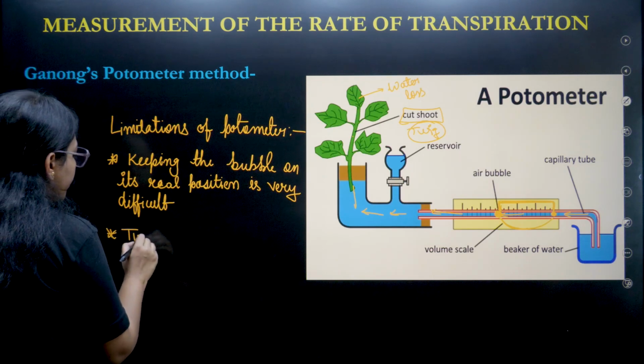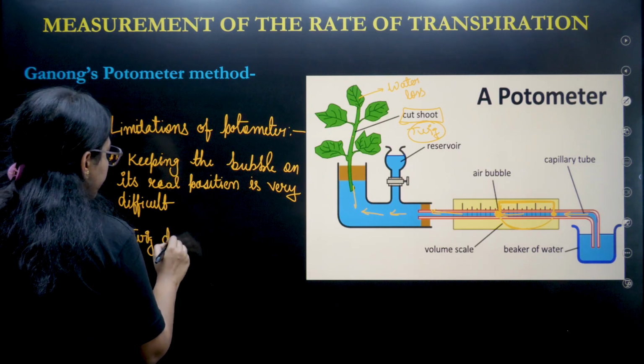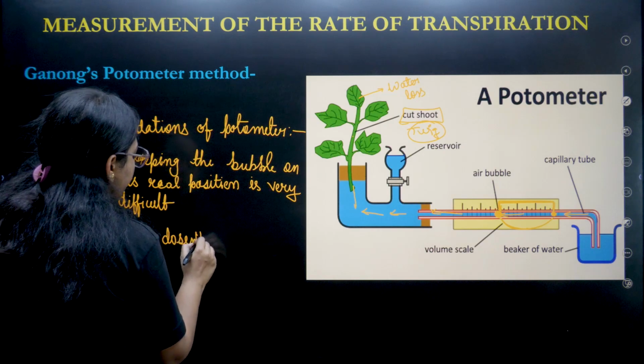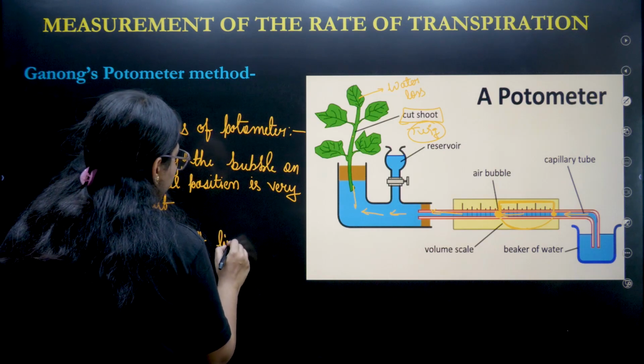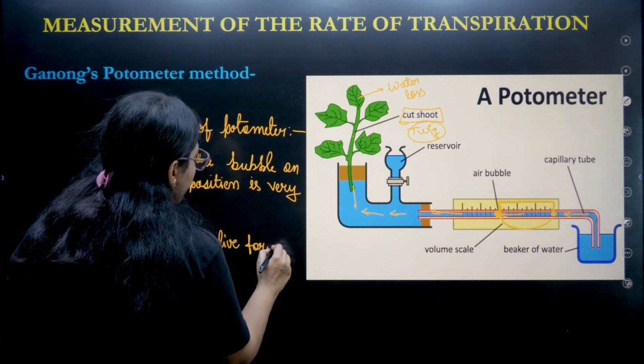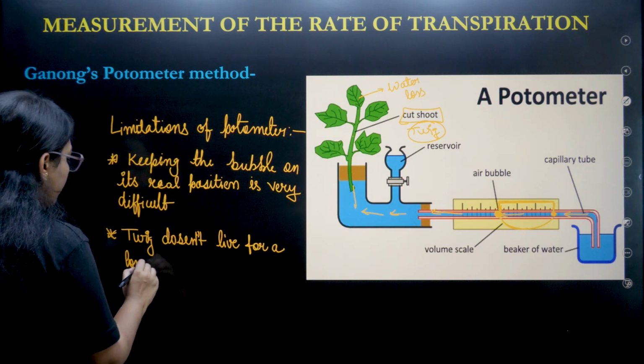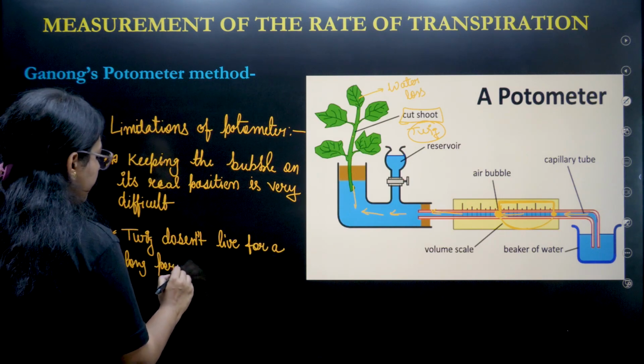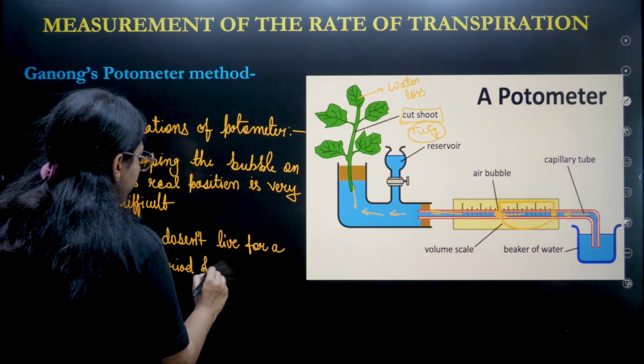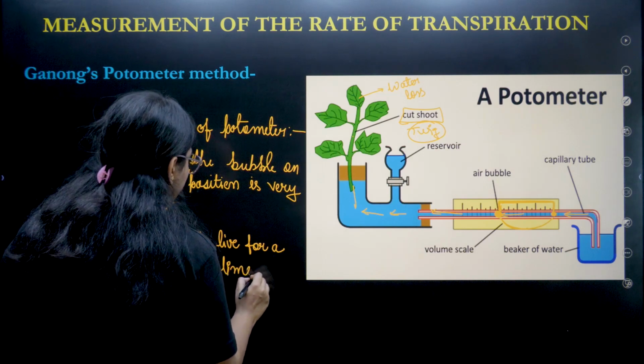Second is, the twig doesn't live for a long period of time.